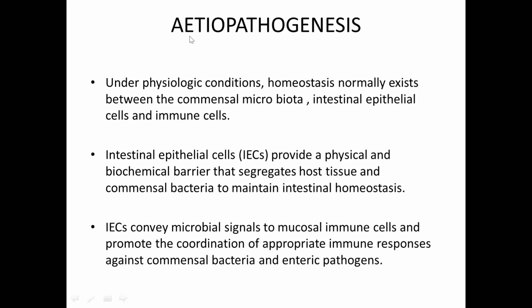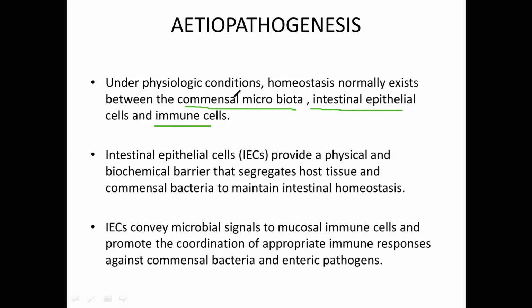Right. So the next part that we are going to see in inflammatory bowel disease is its etiopathogenesis. Under physiological conditions, that is in an uninflamed intestine, homeostasis usually exists between the commensal microbiota, which you can also call commensal gut flora, then intestinal epithelial cells and immune cells.